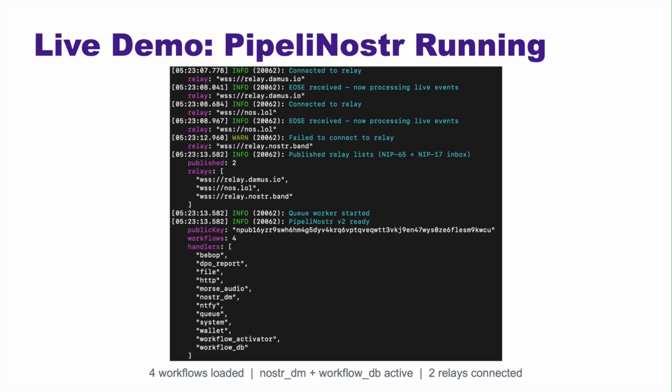Here's Pipeline Nostr running on my side. You can see it successfully connected to 2 Nostr relays. The system loaded all 4 workflows, and the handler list confirms both Nostr DM and Workflow DB are active. The bot is now listening for incoming events.